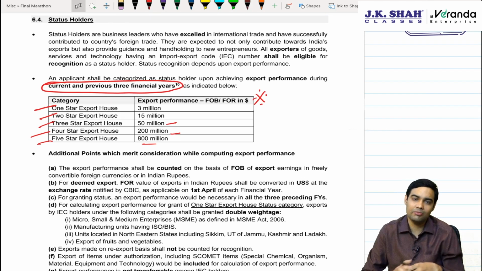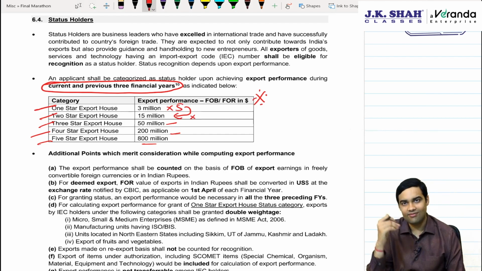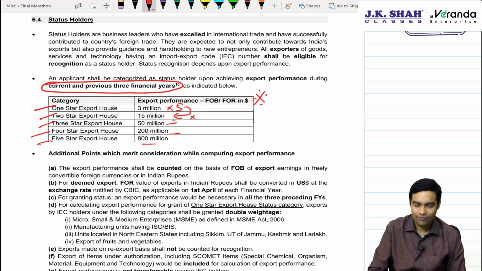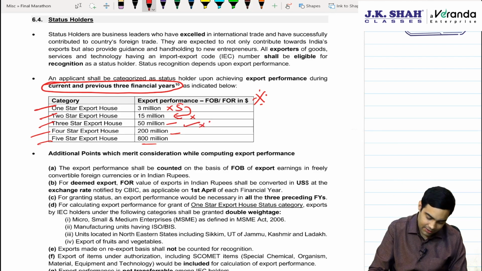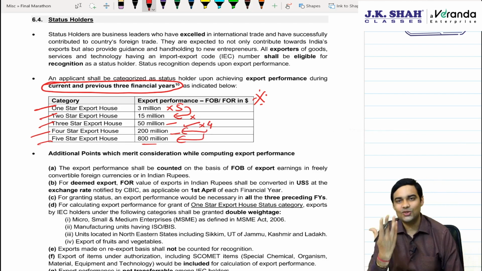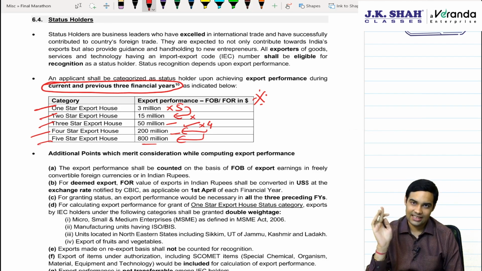Easy trick to remember: 3 into 5, 15. If you multiply 15 by 3, it goes by 5, 3 and then 4, 4. So 15 into 3 is 45, they kept it as 50 million. Then you multiply with 4 two times, which is 200 and $800 million. You can also use some other technique, but you need to remember this because a question can be asked directly.